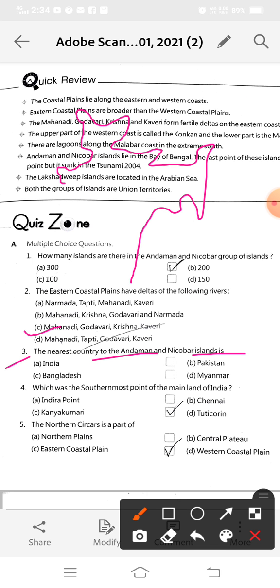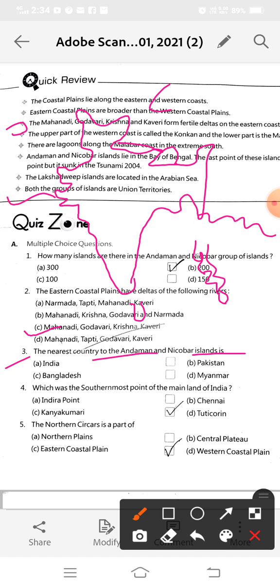This is our map. And here we have Andaman and Nicobar Island. Here we have Pakistan. Here China. Now Nepal.